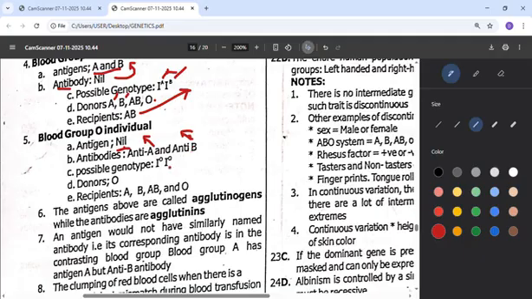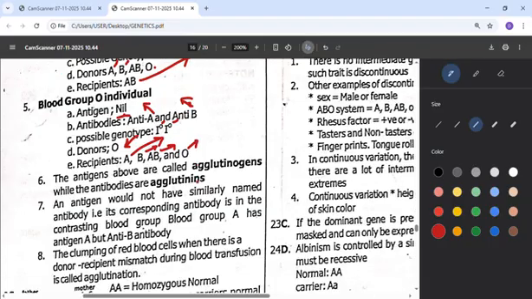Then possible genotype, it can only receive from the person that has blood group O. And in terms of donors, those that will donate to blood group O are also people that have blood group O. Then recipients, those that will receive from blood group O: A can receive from O, B can receive from O, AB can receive from O, O can also receive from O.